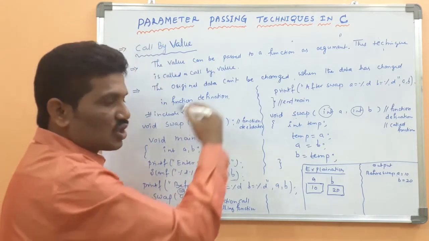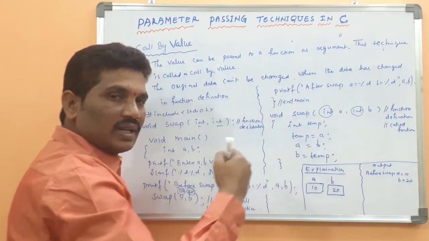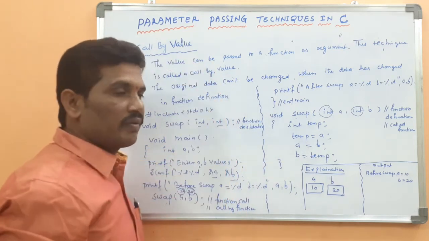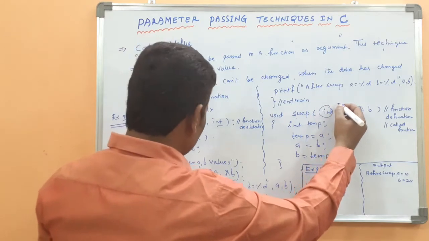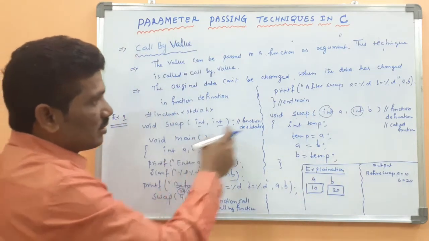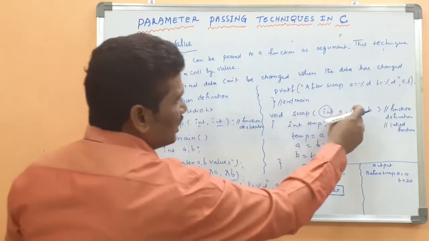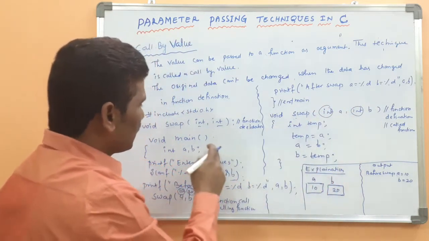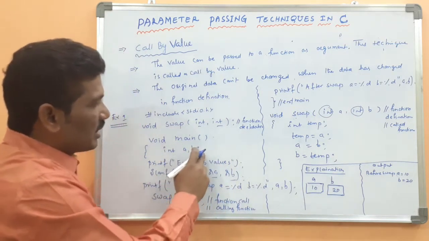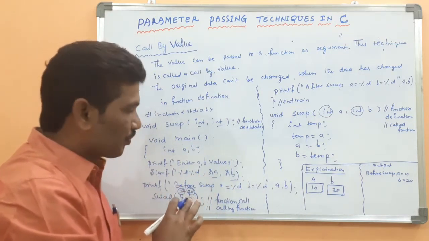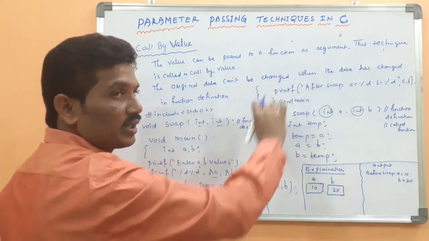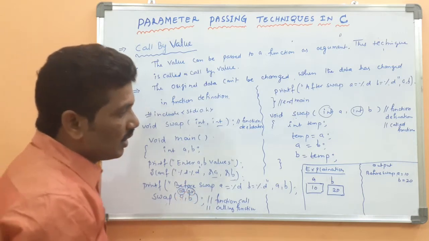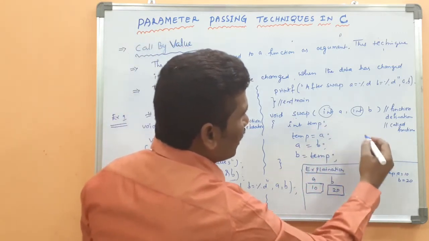Then these values come here. Whenever a value is passed as an argument to a function, that concept is called call by value. Here, what does the a value become? I am telling you there is no relation between these a and b variables. These are local variables. This a, b is declared inside the main function and is accessed up to this point. The scope of the main variables is the scope of main. When it comes to here, what is the a value?